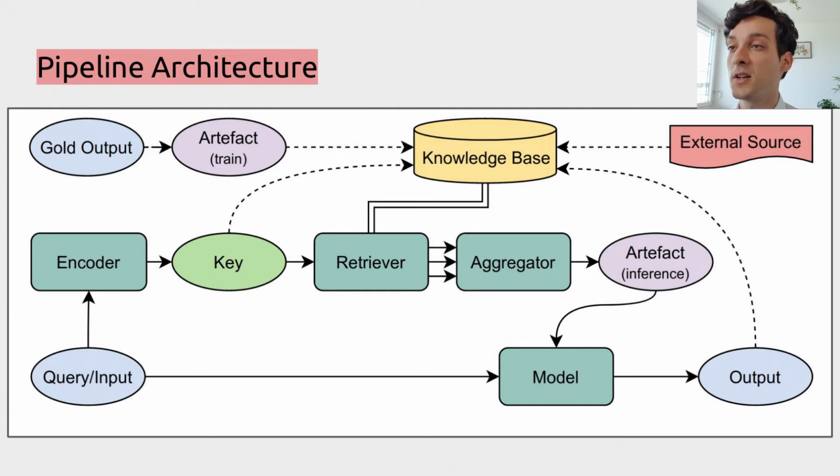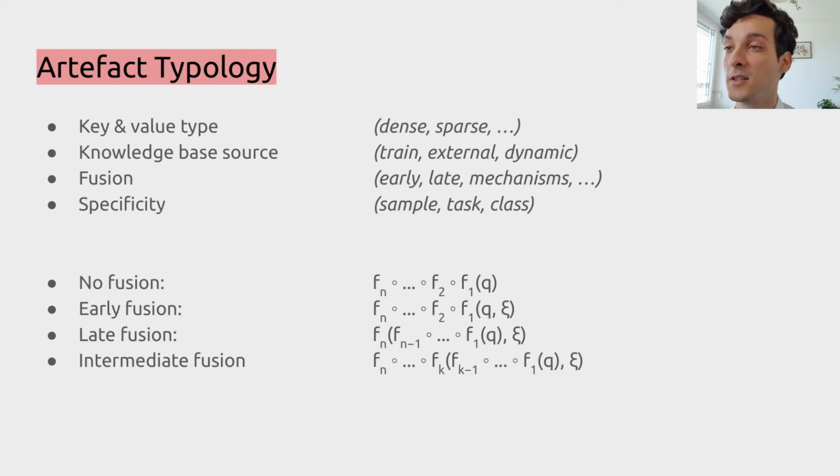There are more aspects to this diagram, and in our paper we talk about things like specificity, knowledge-based source, fusion, and types of keys and values. The most important generalized property that we identify is the fusion, especially the point at which it's fused, such as early or late, and the actual mechanisms such as addition, priming, or filtering.